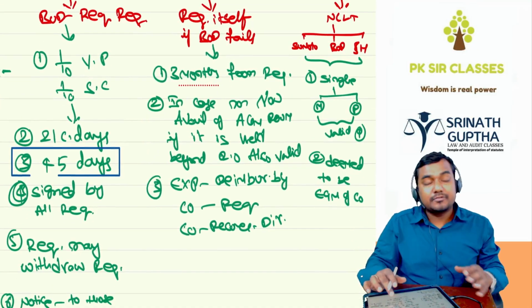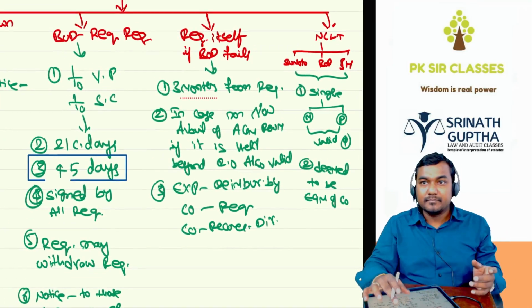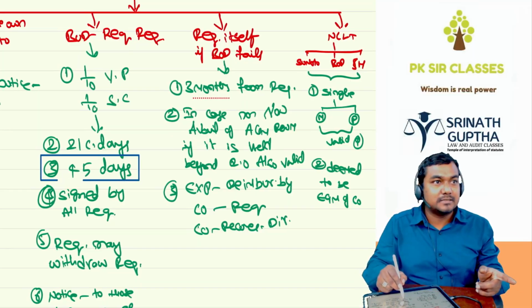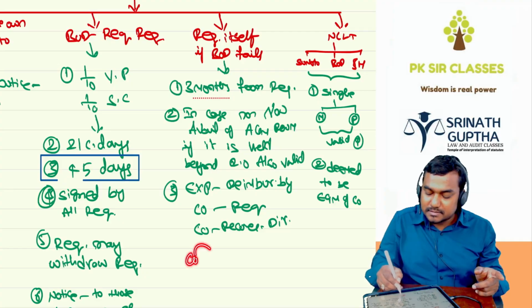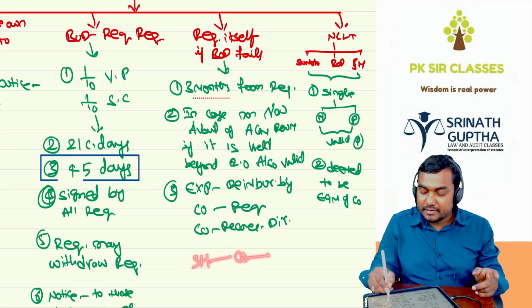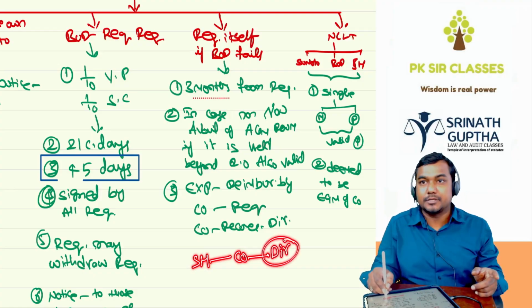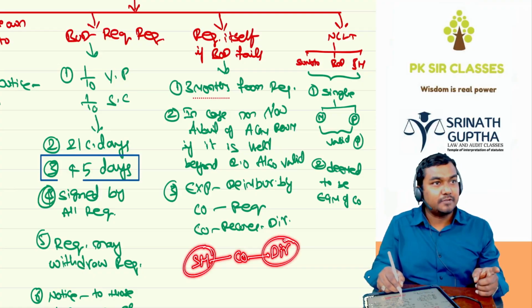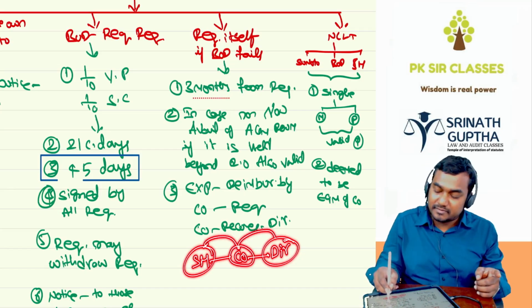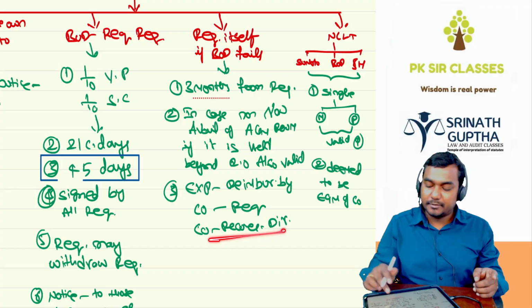And if shareholders are conducting the general meeting, and they incur an expenditure, the company will reimburse the shareholder. So the shareholder can recover it from the company. The company will recover it from the directors while paying the remuneration. So shareholders incurring expenditure for calling the AGM can recover it from the company, and the company will recover the same from the directors while paying the remuneration.